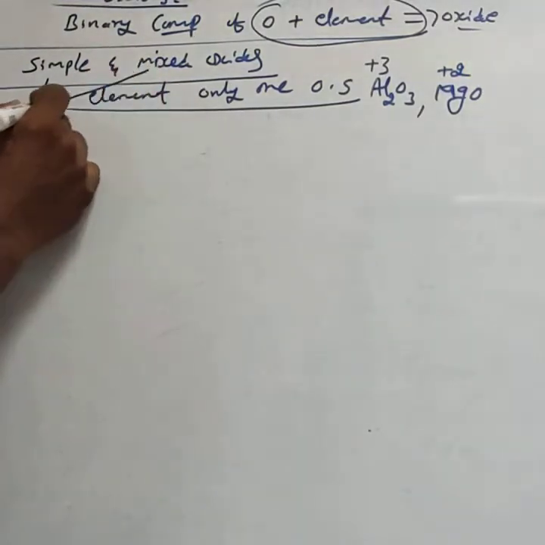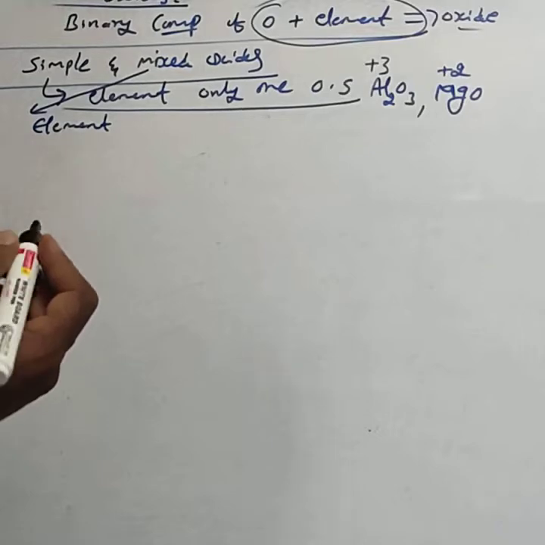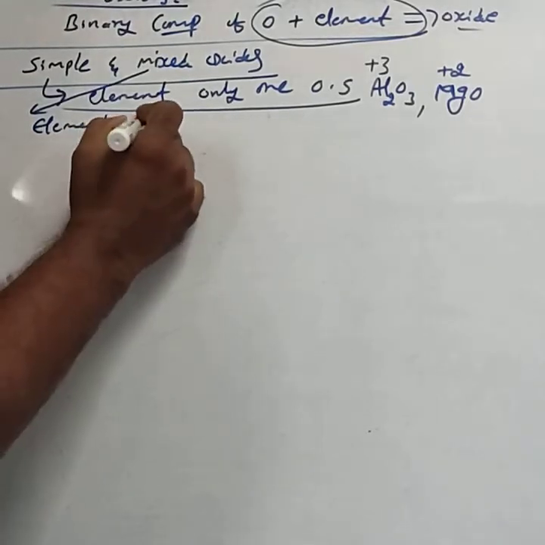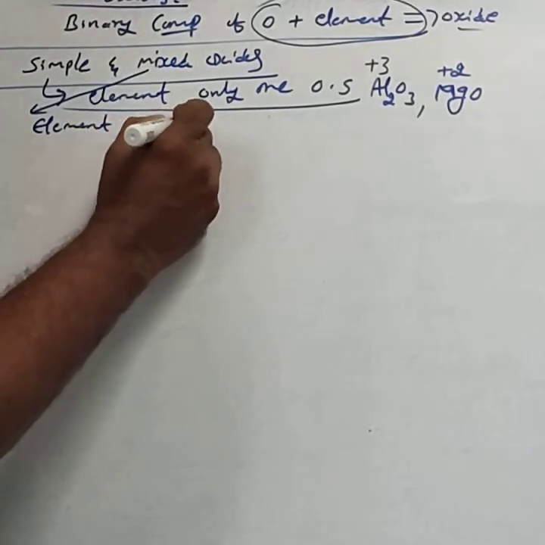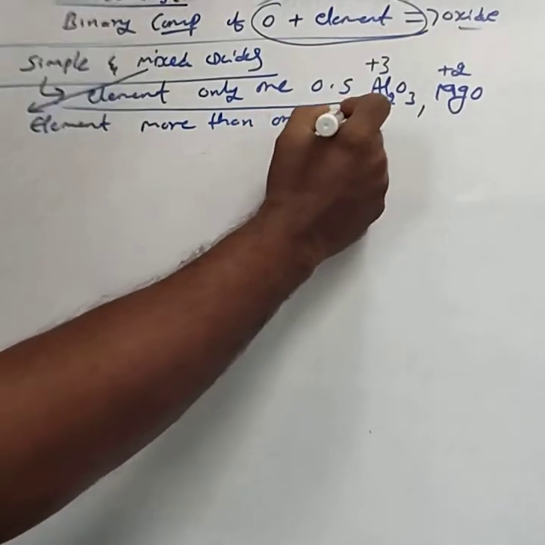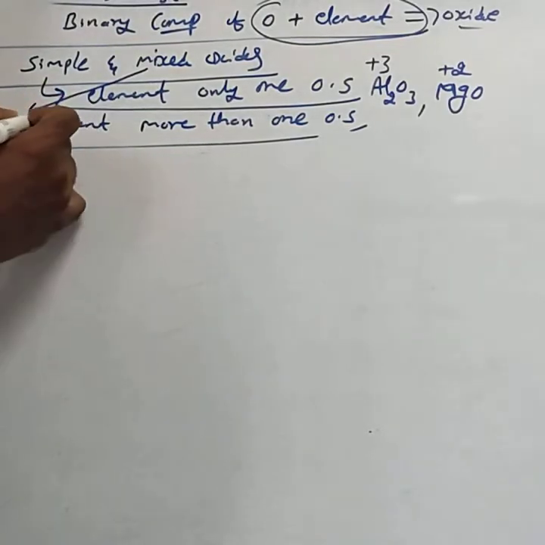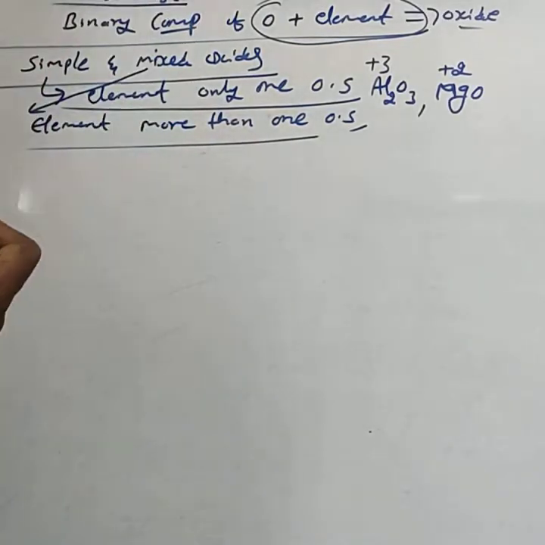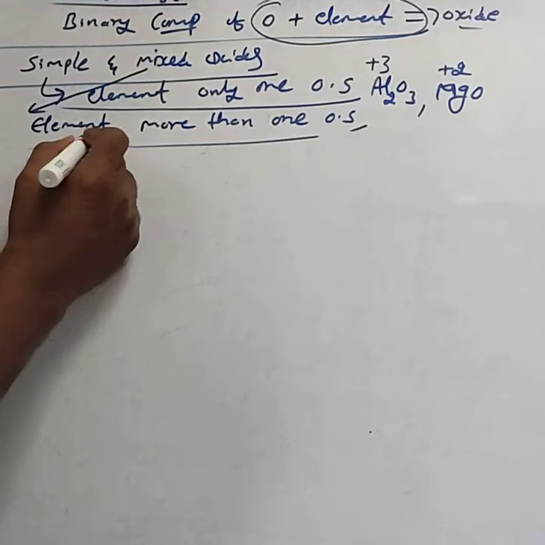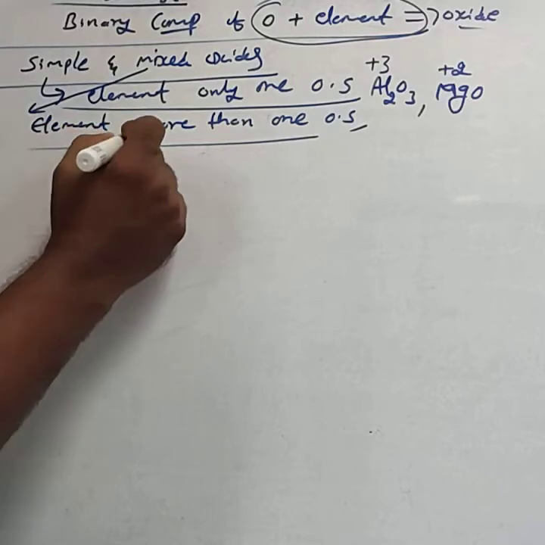Then, in a mixed oxide, an element exists in more than one oxidation state. If an element exists in more than one oxidation state, such oxides are called mixed oxides. For example, you take Fe3O4.